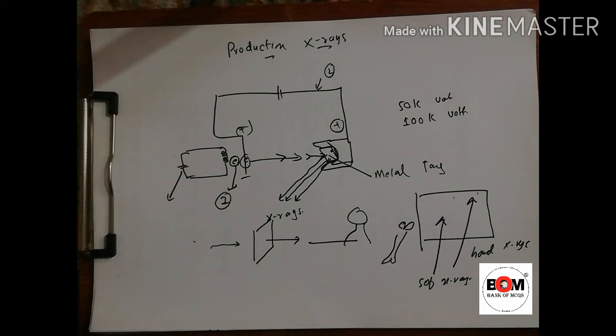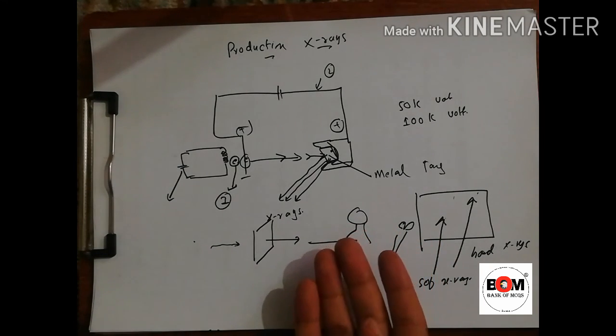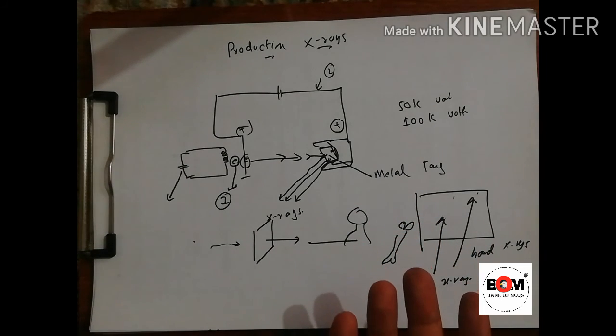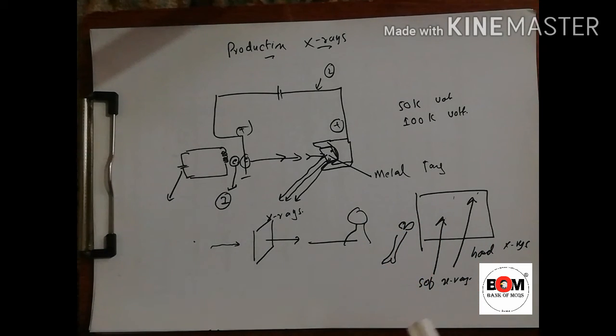Now the properties of X-rays: they can be reflected, they can be diffracted, they make some substances fluoresce, and they have an effect on photographic plates. The next is they are used to find the structure of crystals. They are also used in CT scans, and so on.